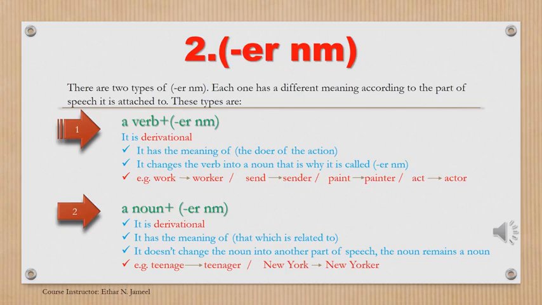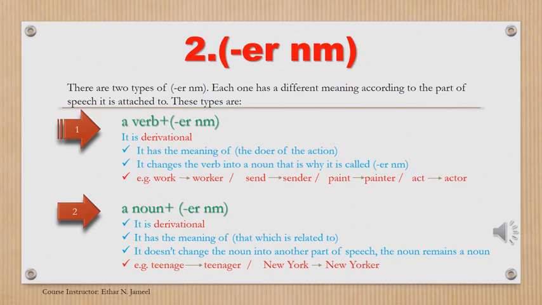Let's take some examples. Work is a verb. When we add ER, it becomes worker. Work is a verb. Worker is a noun. Because we added ER to work, it becomes a noun. And it has the meaning of the doer of the action. Which action? The action of working. So worker means the one who works, because ER means the doer of the action of working.